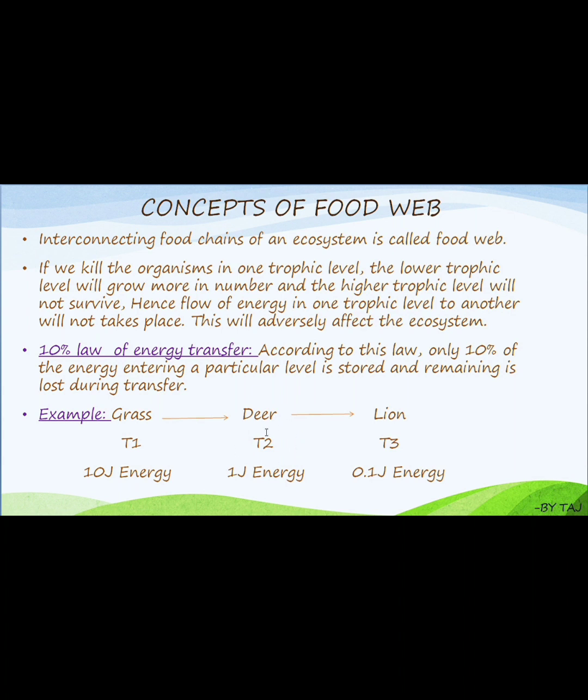If the deer has 1 joule of energy, then in the next trophic level the lion will get 0.1 joules. Only 10% of energy is transferred from one trophic level to another, that's why it is called the 10% law of energy transfer. According to this law, only 10% of the energy entering a particular level is stored and the remainder is lost during the transfer. So this is about the concept of food web.